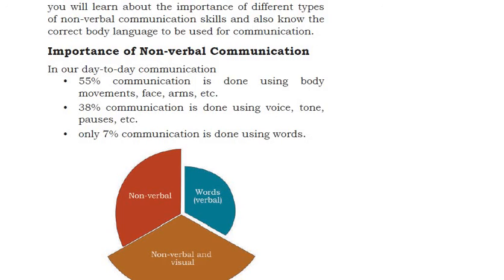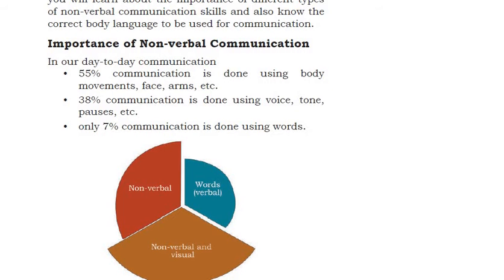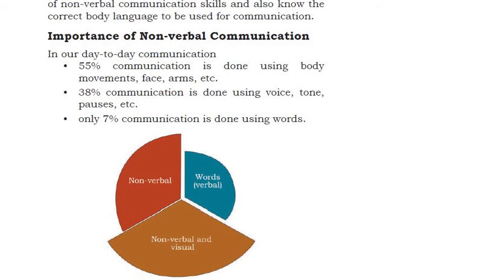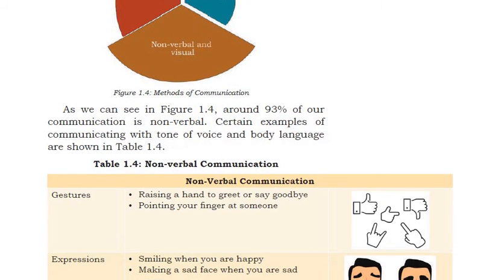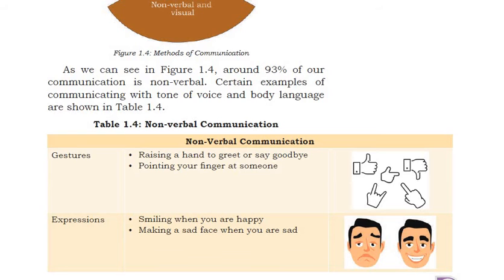In our day-to-day communication, 55% communication is done using body movement, face, arms, etc. Right? In our day-to-day life, 55% communication is done using our body movement and face and arms. Okay. Next, 38% communication is done using voice, tone or pauses, and only 7% communication is done using words. Okay. So this is the partition of the way of our communication, right? Remember this. As we can see in this, around 93% of our communication is non-verbal. Totally, if you will see, 93% is non-verbal.